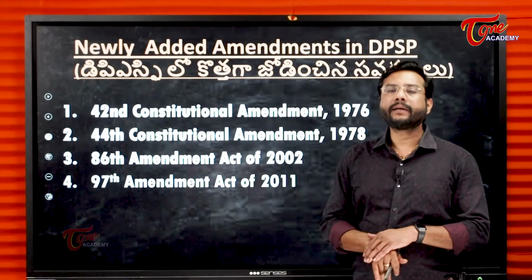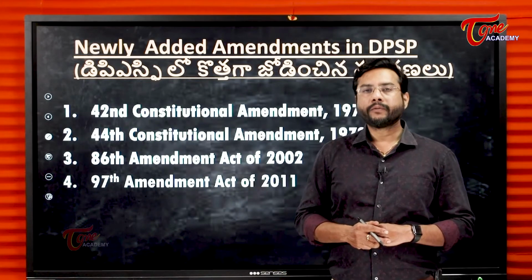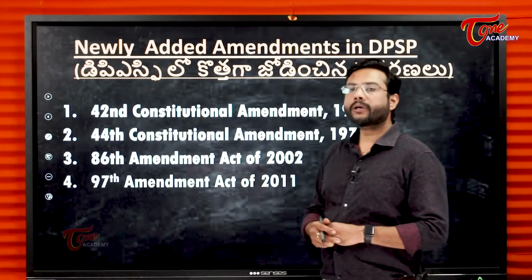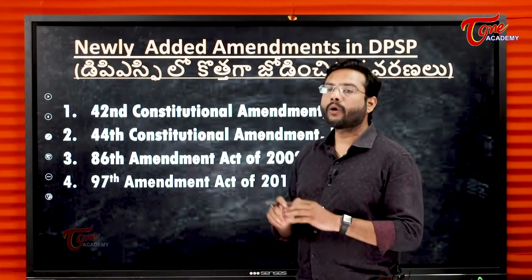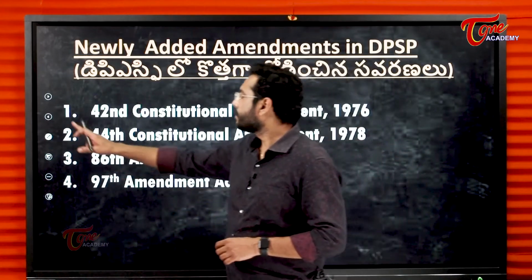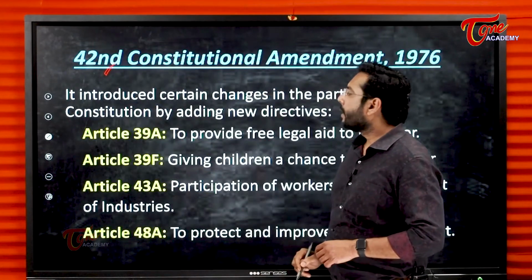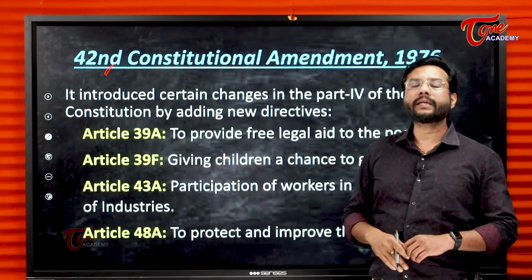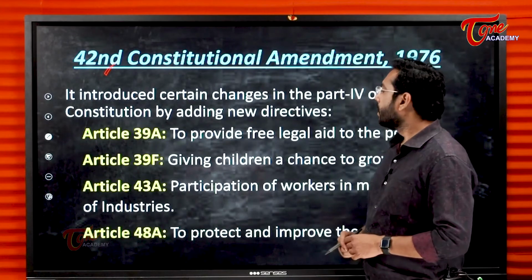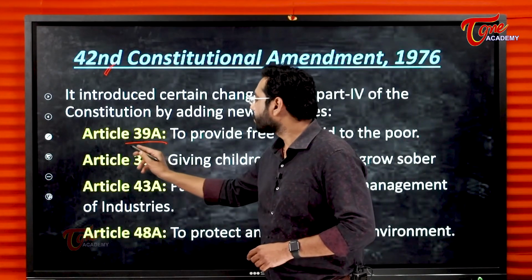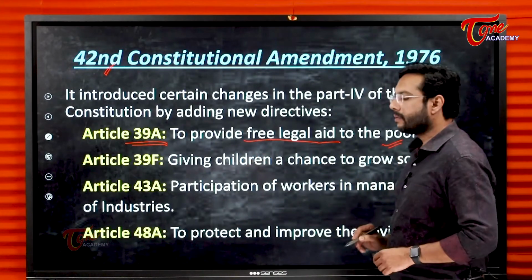We have added many things in the directive principles of state policy by various amendments. We will see what are those articles which have been added by constitutional amendments, which are not there in the original constitution. The 42nd Constitutional Amendment Act is very important. It has changed, modified and also inserted a few provisions in the directive principles of state policy. We have Article 39A. This is to provide free legal aid to poor people.